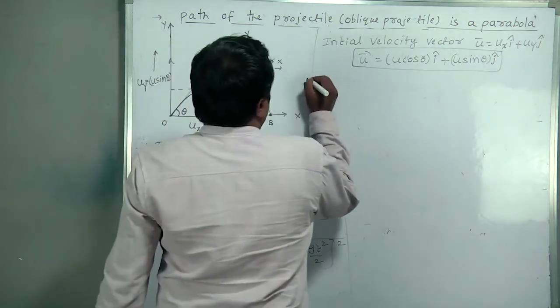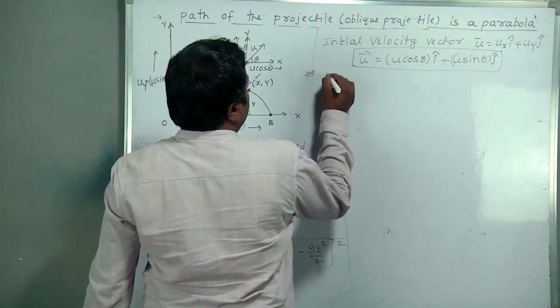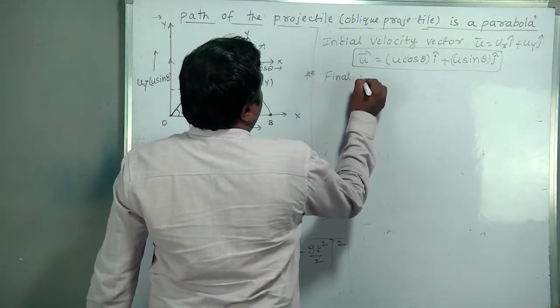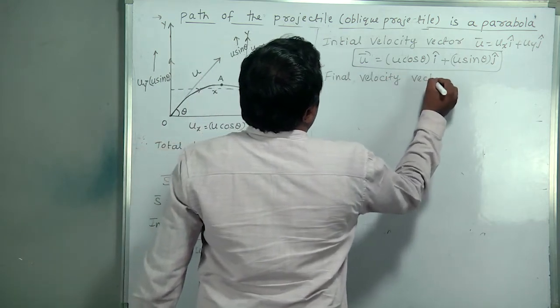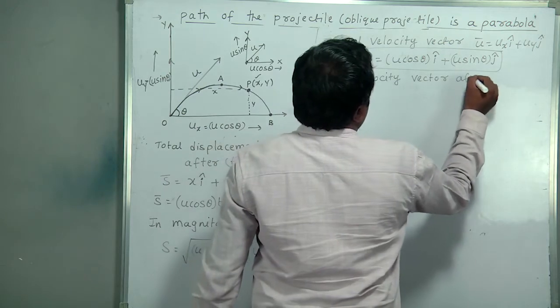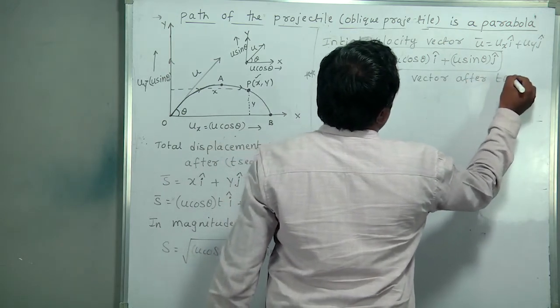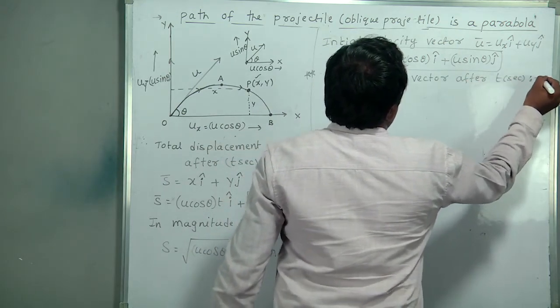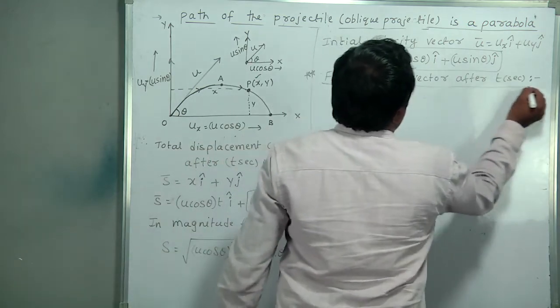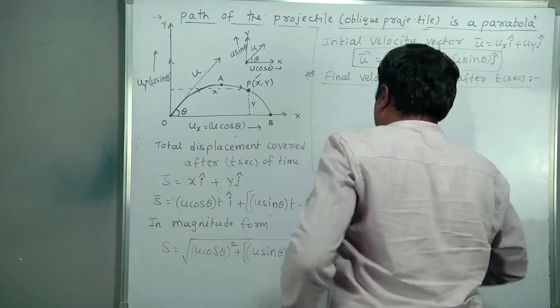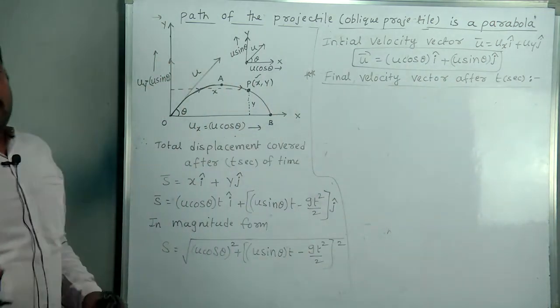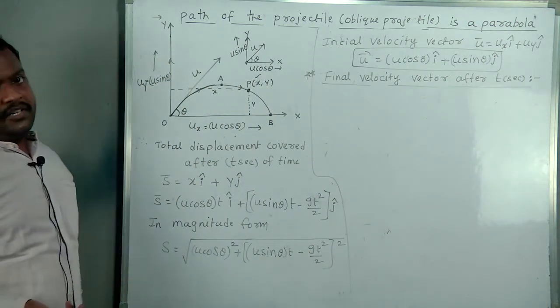And very important for the next derivation, the final velocity vector after t seconds. After t seconds of time, what is its final velocity vector? So final velocity also we should derive in two dimensions.